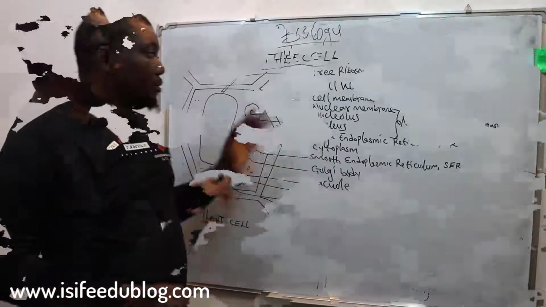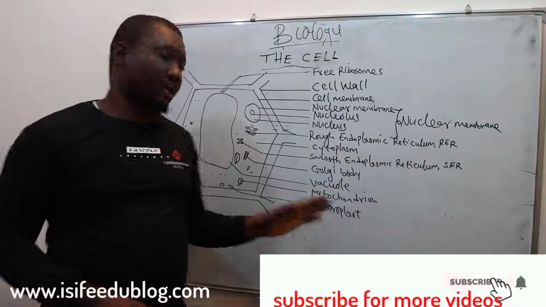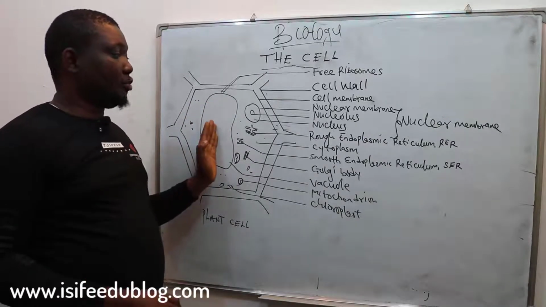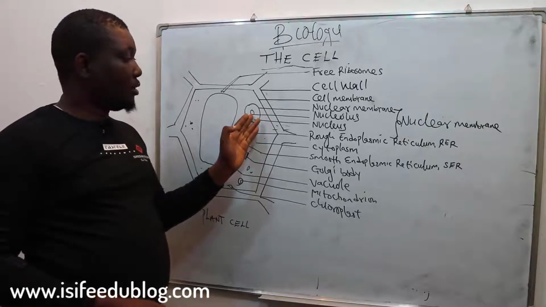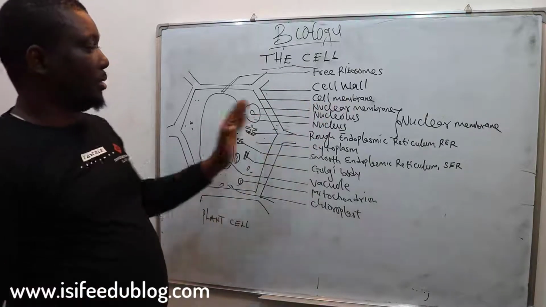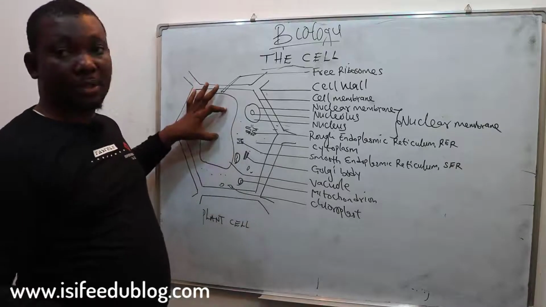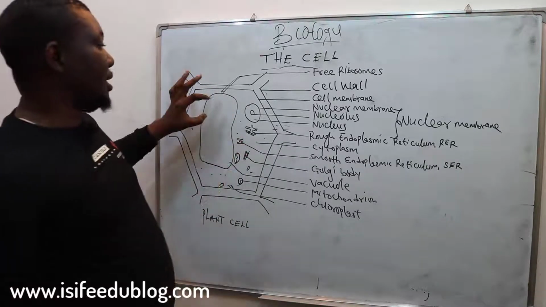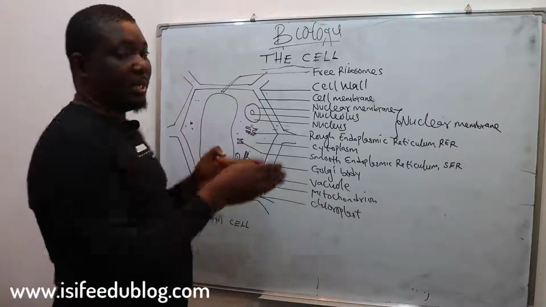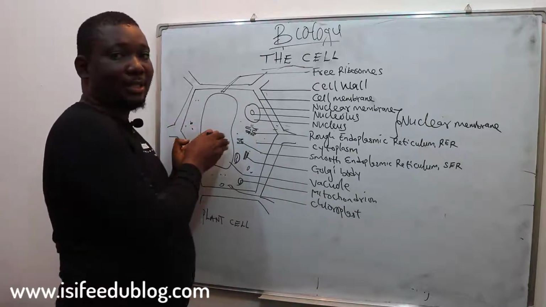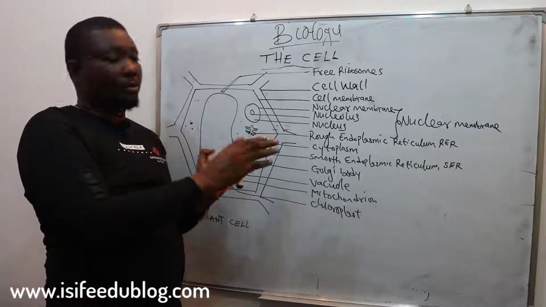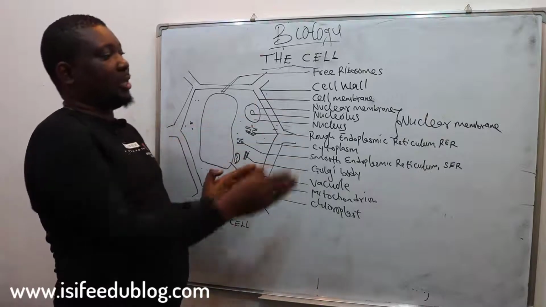So we're going to look at the cell. This is the plant cell. As you can see, there is a central vacuole in this cell, which tends to push the nucleus to the side of the cell wall. In an animal cell, you can't see a large vacuole. Even when you see a vacuole, it will be considerably small. That is to say, in an animal cell, the nucleus will be placed centrally. The nucleus is not at the center in this cell because the vacuole pushes the nucleus aside. It forces the nucleus to the side of the cell.